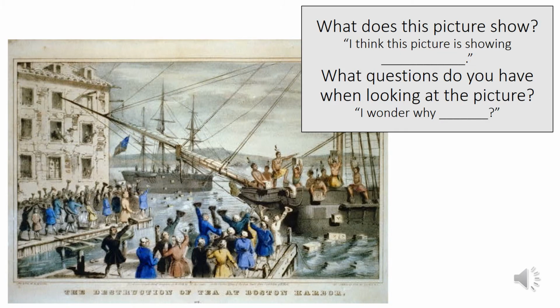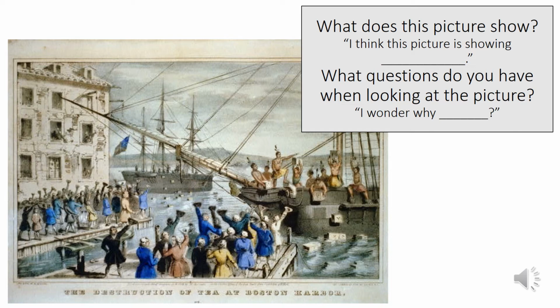Okay, in this poster you see some people cheering on the dock, you see some people on boats, and at the bottom it says, "The destruction of tea at Boston Harbor." If you remember from the video earlier, there was something called the Boston Tea Party, and this painting depicts that scene where the colonists were actually dressed as Indians.